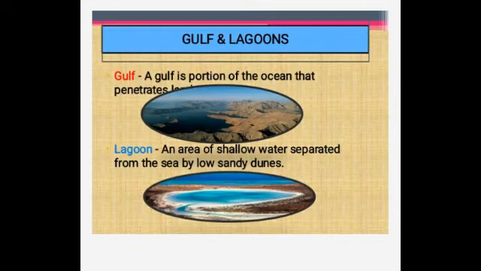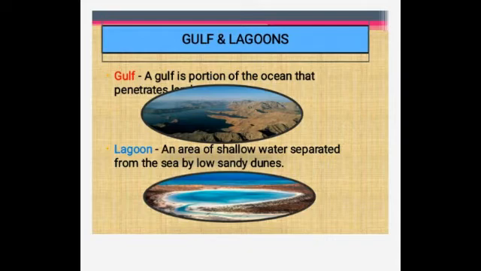Okay. Next one, what is a lagoon? An area of shallow water. So water staying on the top, that is called the shallow water, which is separated from the sea by low sandy dunes. So you all know what sandy dunes are, right? Hills of sand are called sand dunes. So it is separated by low sandy dunes. That part is called the lagoon.